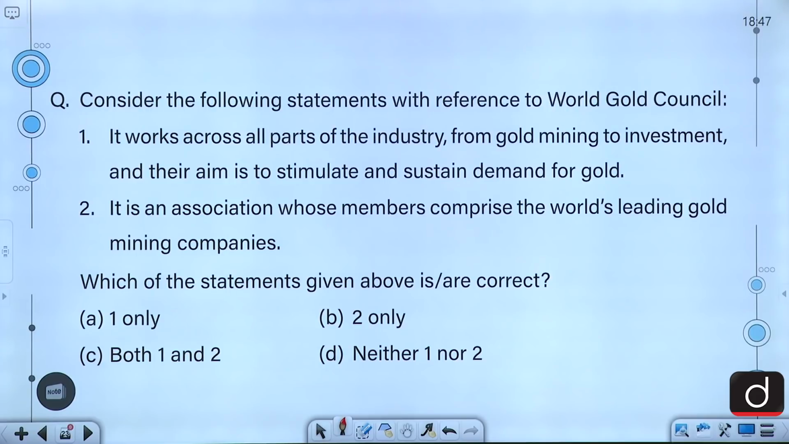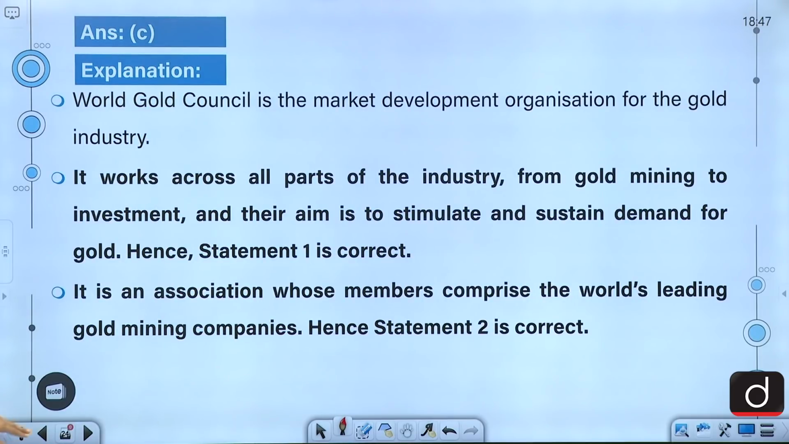Consider the following statements with reference to World Gold Council. It works across all parts of the industry from gold mining to investment, and their aim is to stimulate and sustain demand for gold. It is an association whose members comprise the world's leading gold mining companies. Which of the statements given above is or are correct? 1 only, 2 only, both 1 and 2, neither 1 nor 2. So, the correct answer to this question is C, that is both 1 and 2. World Gold Council is the market development organization for the gold industry.